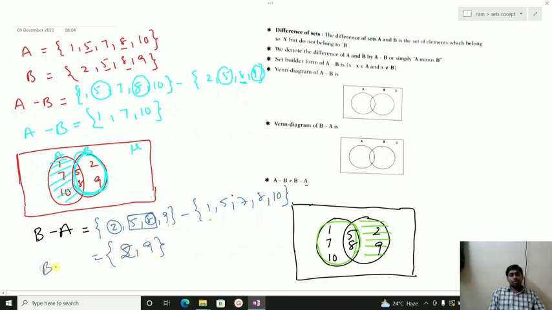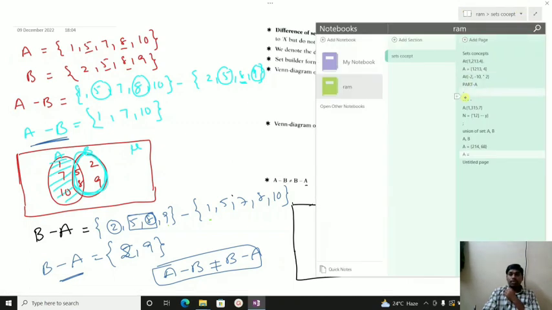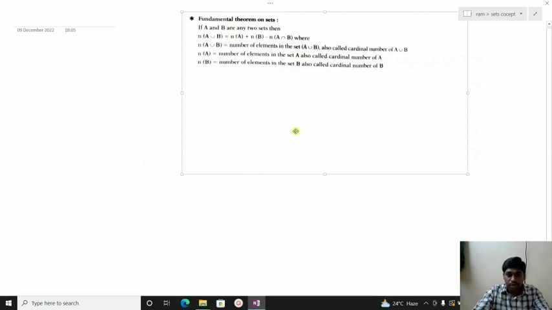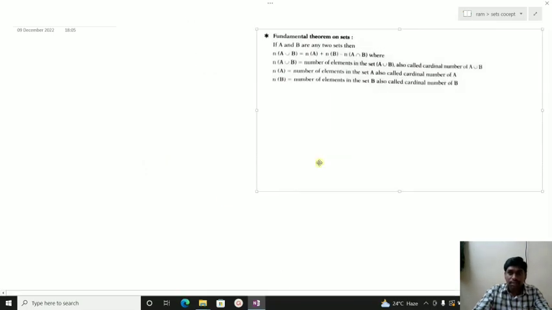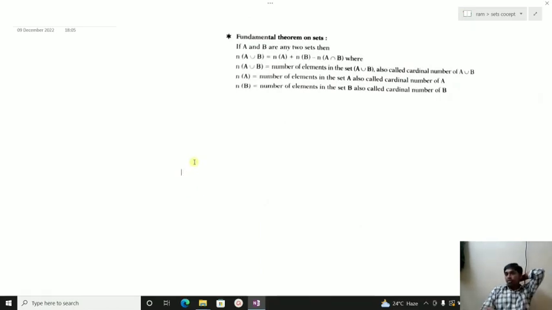If you observe here, this is A minus B and this is B minus A, and both are not equal. So A minus B is not equal to B minus A in case of the difference of two sets. Okay, the last concept, a very important concept in class 10th. Most of the time a 4 marks question is asked on this fundamental theorem of sets. So what is the fundamental theorem?